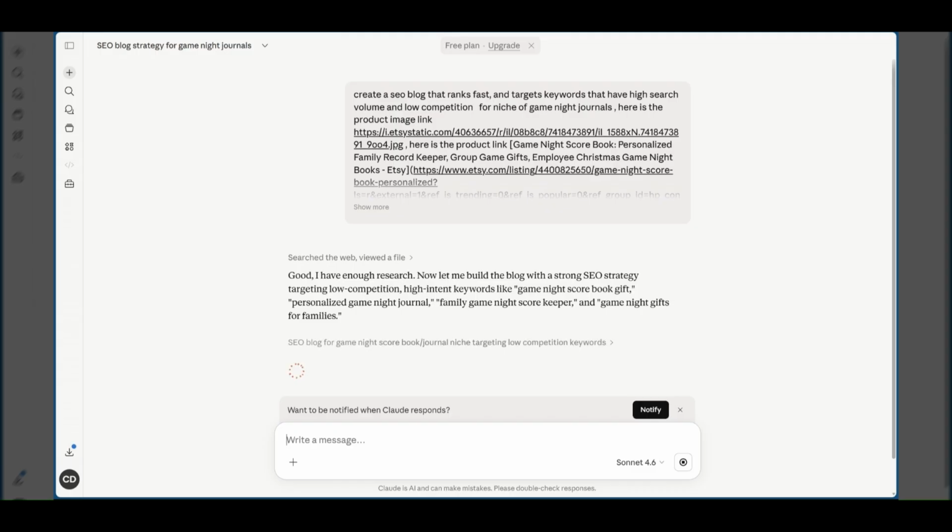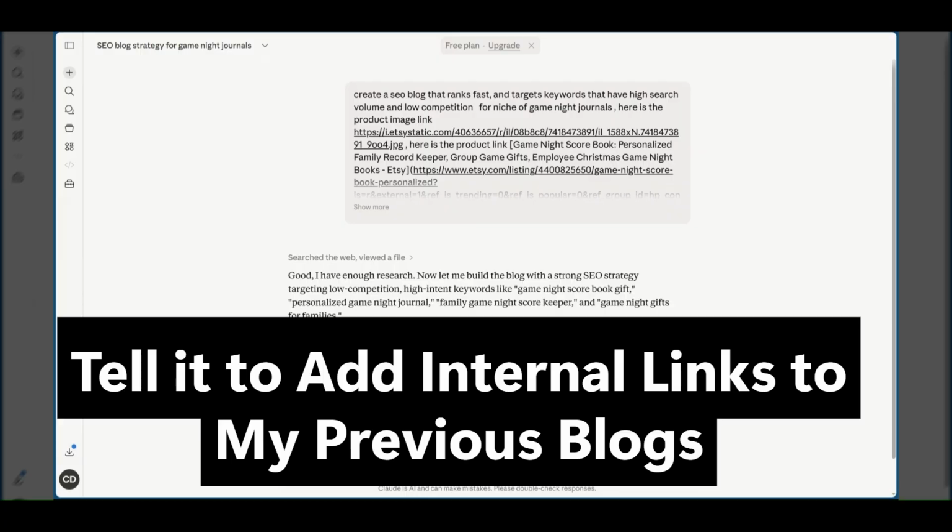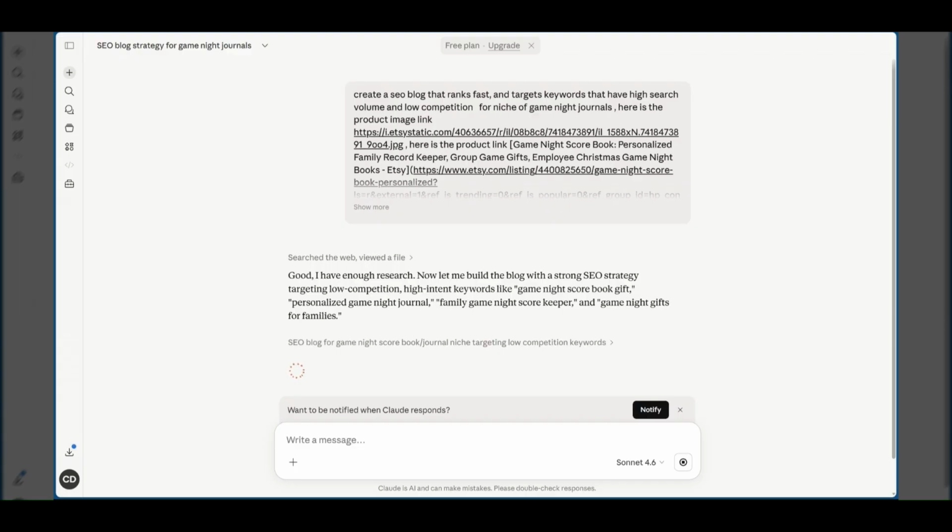If you want to rank for specific keywords, then you want to push out as many blogs as possible, again because it takes a couple months for it to fully compound. Another thing, as you build out the blogs, you want to tell them to link your previous blogs in your current blog, so that people can click on your other blogs from that blog. Hopefully that makes sense and that I'm not talking too fast.